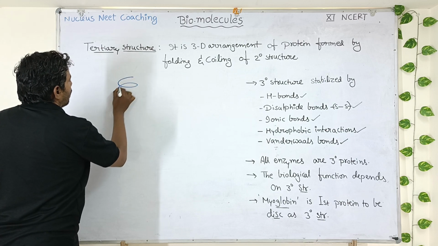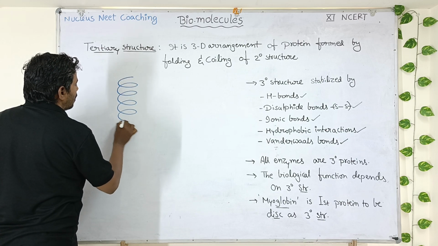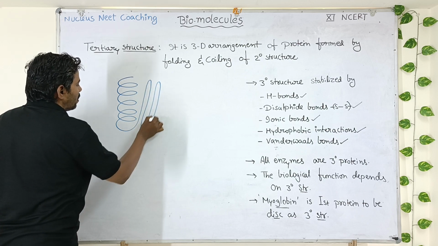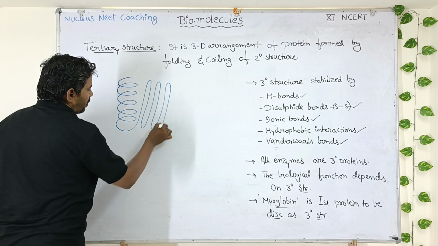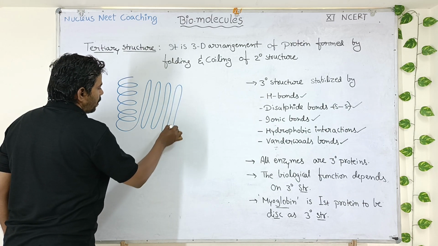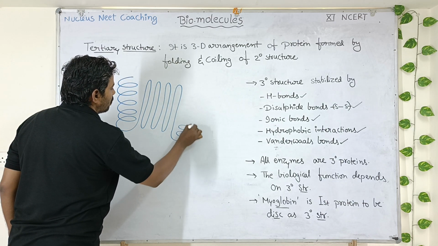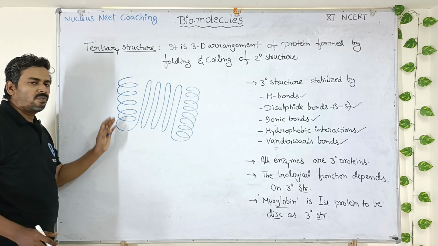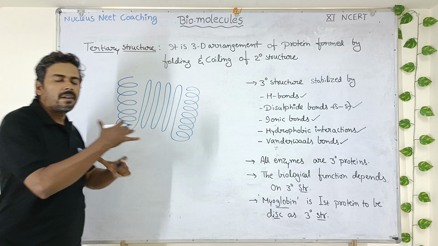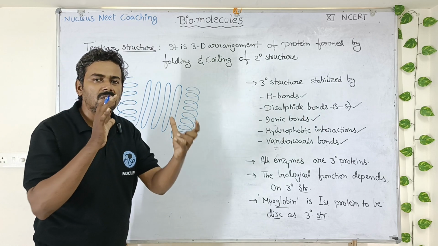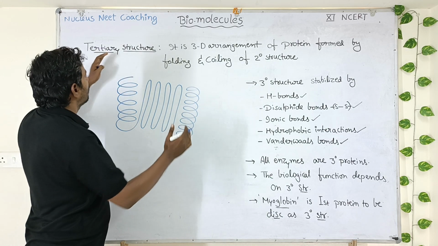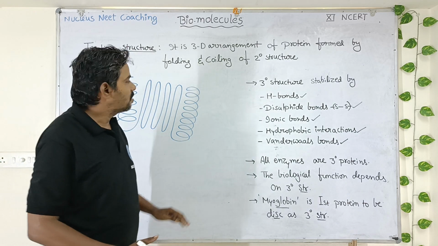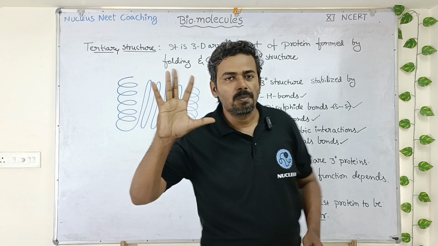Suppose, imagine this is an alpha helix. This alpha helix continues as a beta pleated sheet. The same polypeptide chain continues as a beta pleated sheet. Again, it continues as an alpha helix. So like this, the secondary structures coil and fold repeatedly in different patterns to form a complex three-dimensional structure, which we call the tertiary structure of protein. And this tertiary structure of protein is stabilized by 5 different types of bonds.